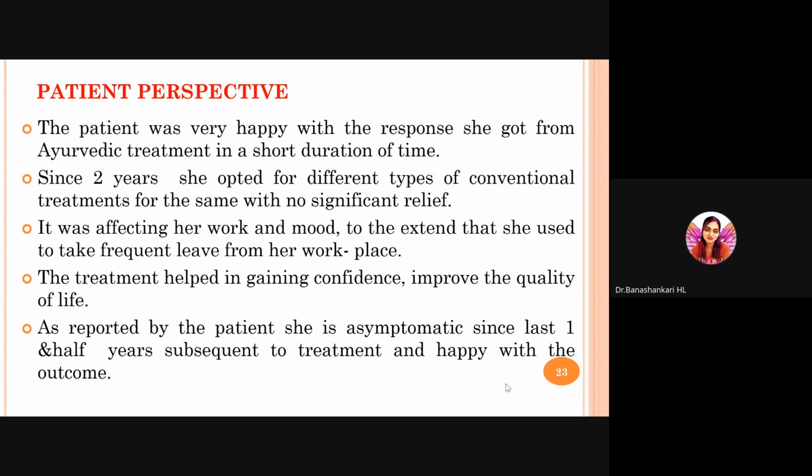For 2 years, she opted for different types of conventional treatments for the same with no significant relief. It affected her work and mood to the extent that she used to take frequent leave from her workplace. The treatment helped in gaining confidence and improved her quality of life. As reported by the patient, she has been asymptomatic for the last 1.5 years subsequent to treatment and is happy with the outcome.